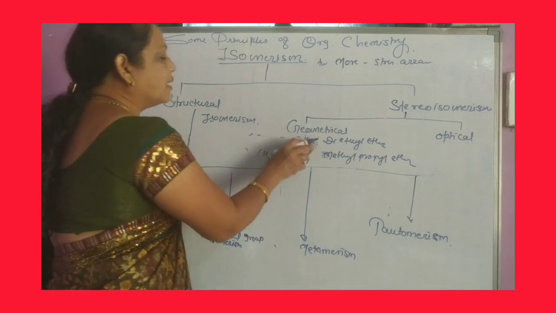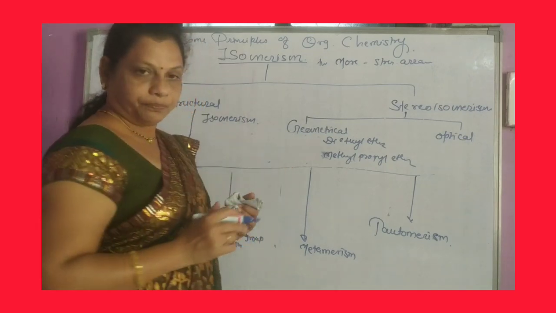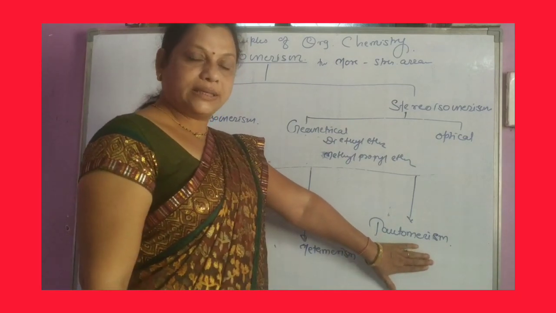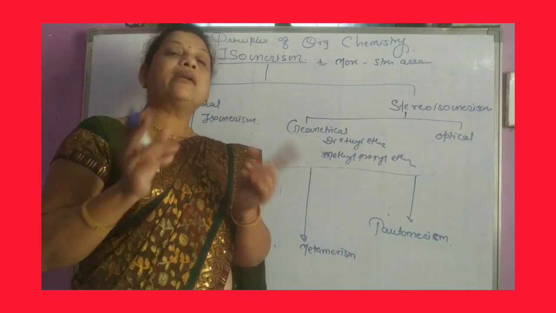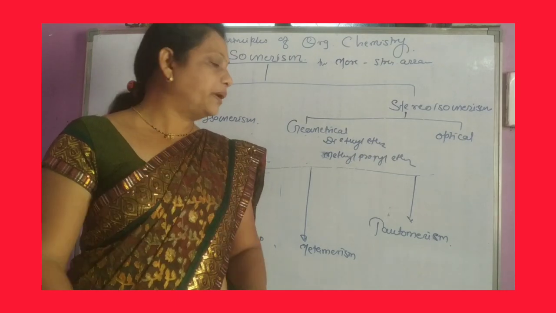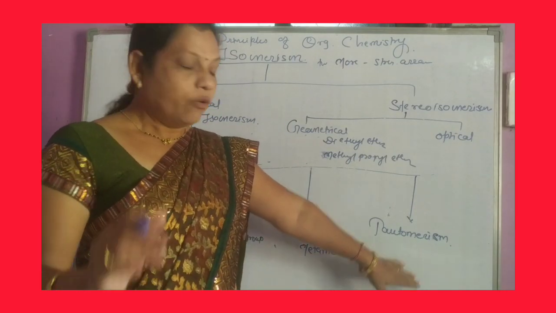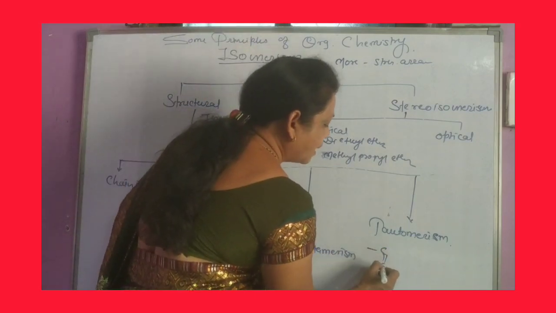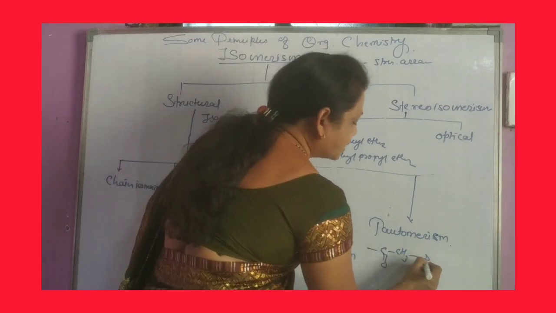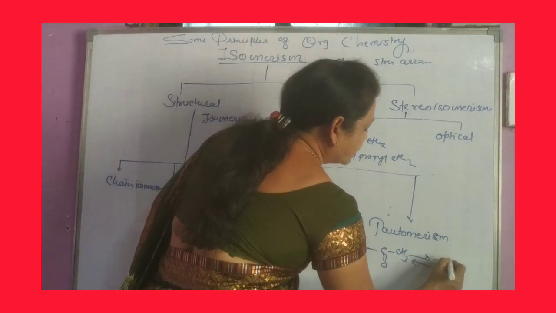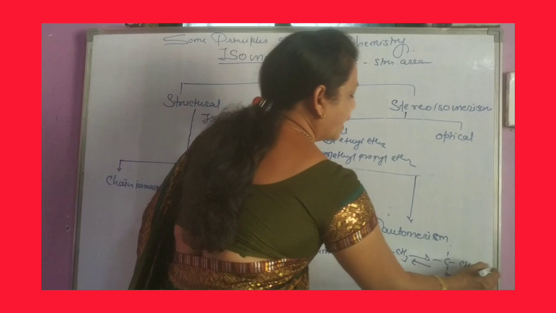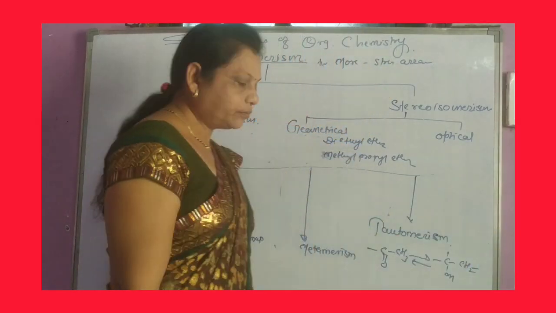And the last one is called tautomerism. Tautomerism is a type of isomerism in which there is interconversion of two structural forms. For example, here C double bond O, here CH3, and it gets converted into C, OH, and CH2.